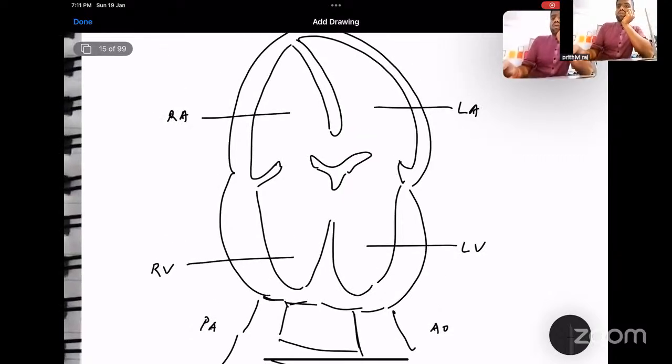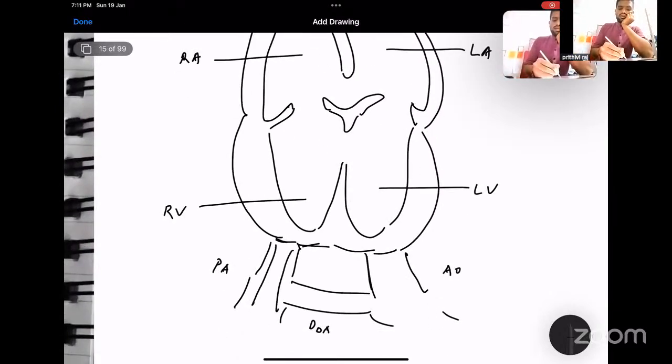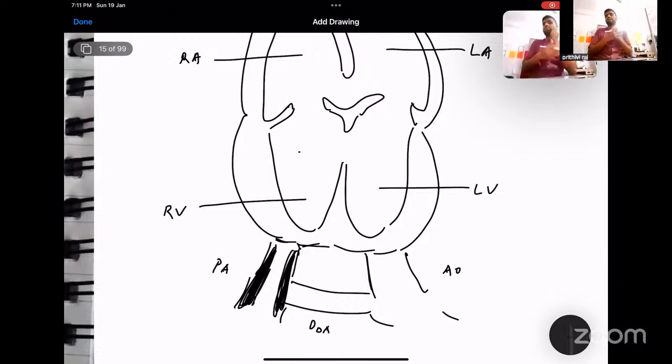As already told, the VSD will only present after the 6 weeks because your pulmonary involution has not taken place. So until this pulmonary involution, the pulmonary artery is thickened, so it is giving more resistance to the right ventricle to pump the blood into the pulmonary artery. Like after 6 weeks, the pulmonary artery involution occurs. So the right ventricle is not having that much resistance against which it has to pump blood.